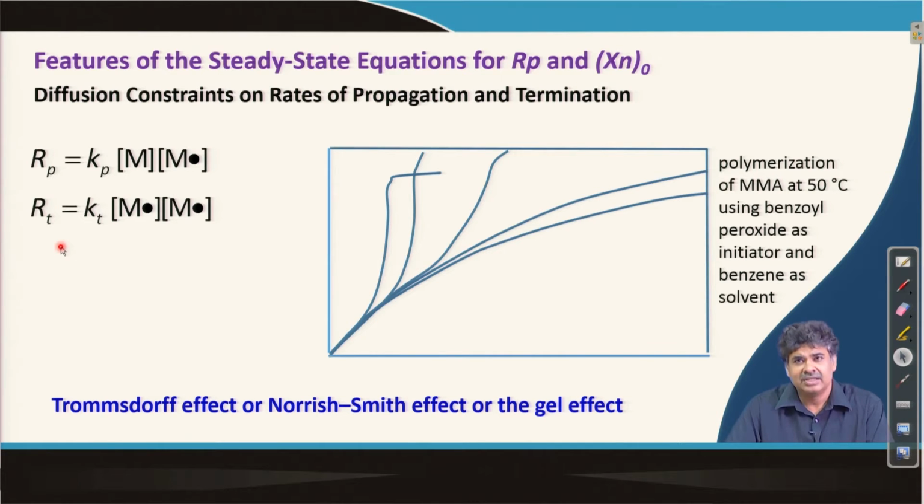As a result, the gel effect happens, which is basically a certain increase in the reaction rate and increase in the molecular weight of the polymers getting produced. And we also discussed that the gel effect happens at lower and lower conversion when the monomer concentration is higher in the medium.